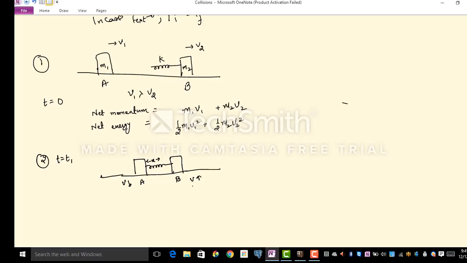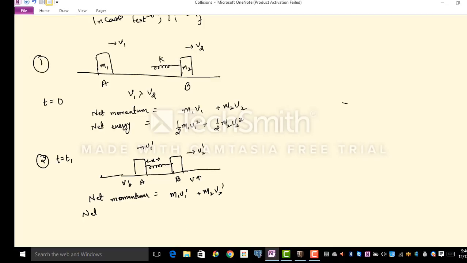But let's just not conclude these things, and let's just say that the velocity of object A is v1 dash and the velocity of object B is v2 dash at this instance. Again, I would want you to write down those two important things. Those two important things are net momentum. So what is net momentum? Net momentum is again m1 v1 dash plus m2 v2 dash.